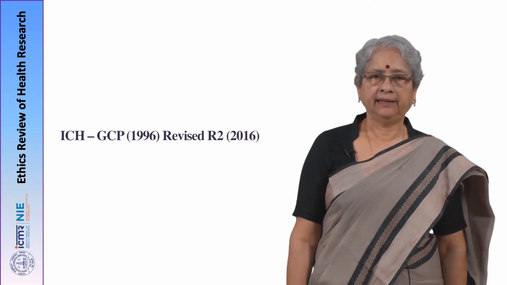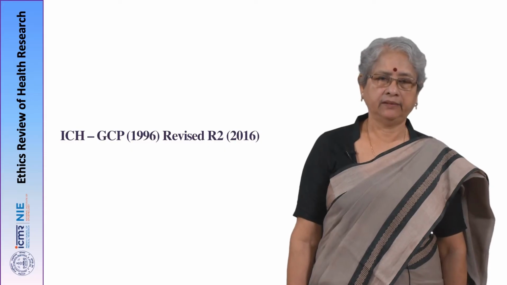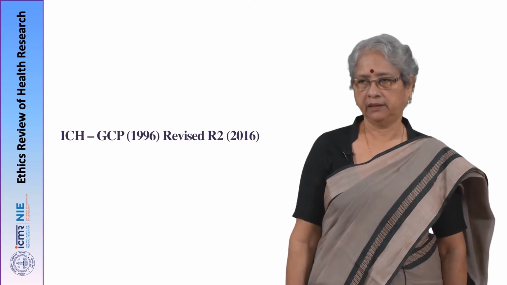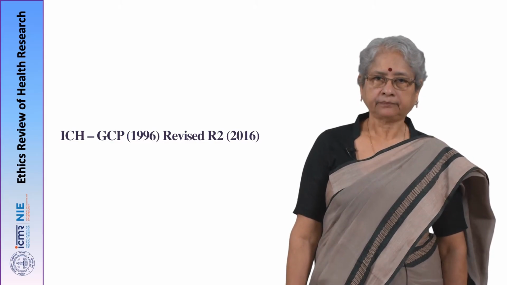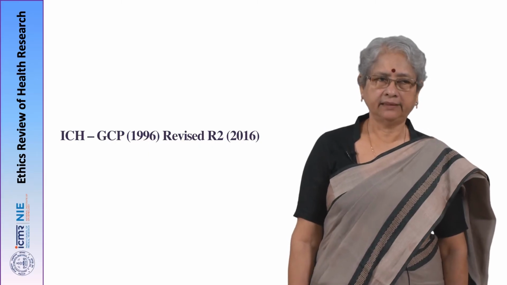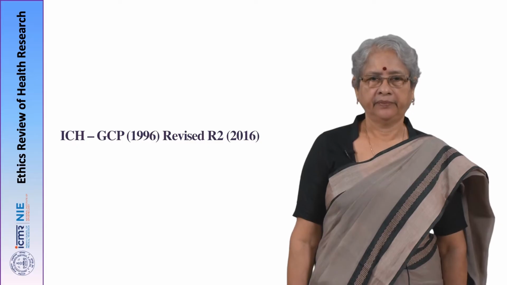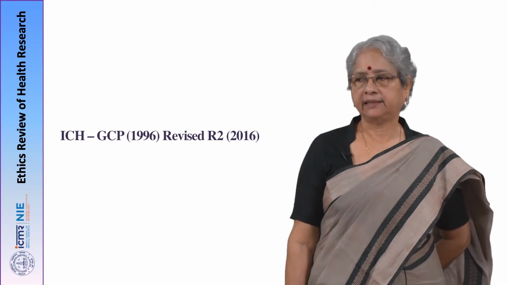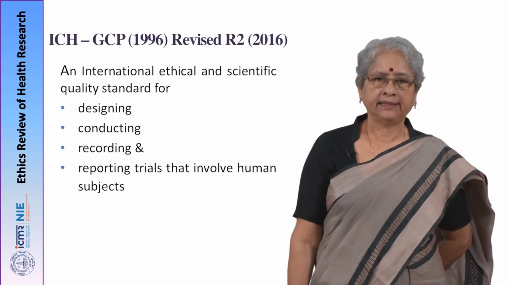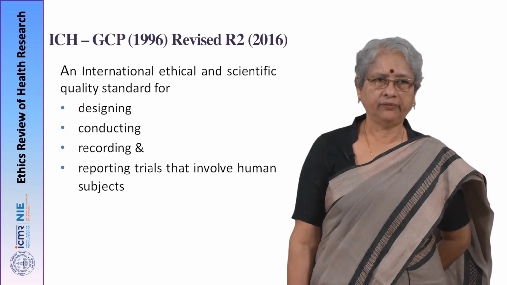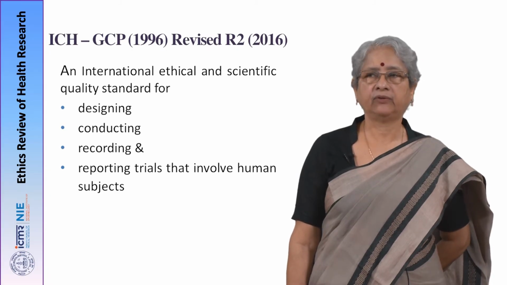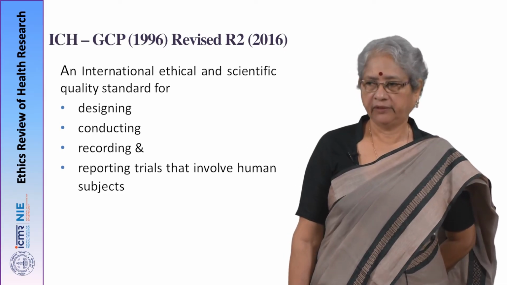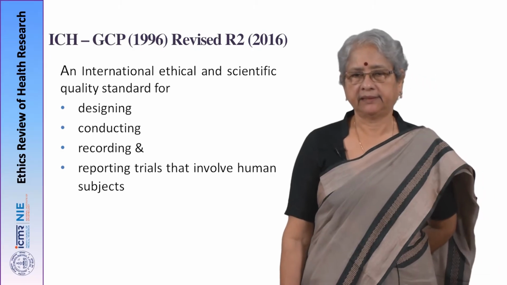Now, I will highlight a little more about the ICH GCP guidelines, which actually pertains to compliance of international guidelines for regulatory clinical trials, what the pharma is interested in. But if you follow that for any other research also, it is equally good. Now, what does this GCP guideline state, which was of course revised in 2016? It states that it is actually meant for an international ethical and scientific quality standard for designing, conducting, recording and reporting trials that involve human subjects.